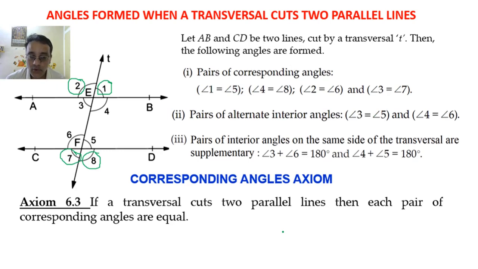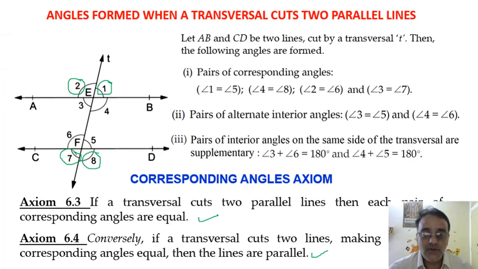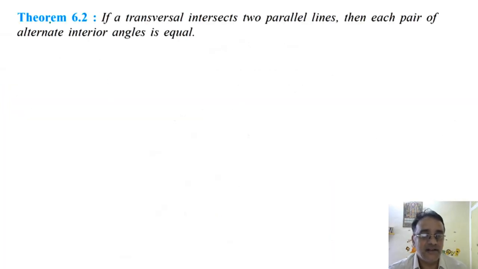And there is one more part, the converse of this axiom 6.3. अगर corresponding angles equal होंगे तो lines parallel होंगे. Okay. Conversely, if a transversal cuts two lines making a pair of corresponding angles equal, then the lines are parallel. So in order to prove all the other theorems we will use the corresponding angles axiom. So let us start with the first theorem under this section, that is theorem number 6.2.